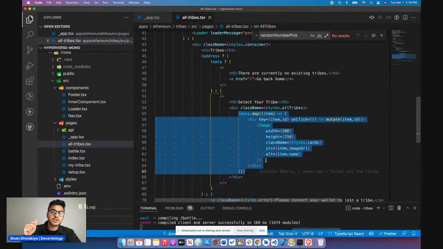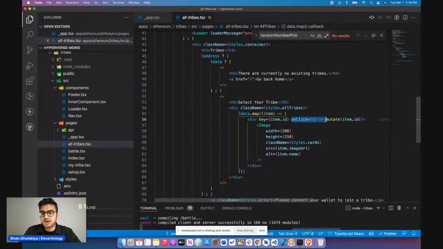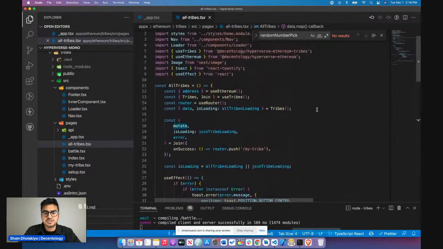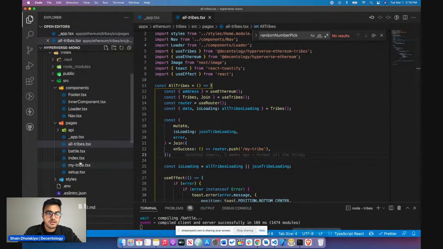And then for actually joining a tribe, we would click on the tribe. We can see here on click, we call this mutate function. What this mutate function is doing is simply calling join. We imported join from useTribes. We call join, and that does everything for you on the back end, from confirming the transaction to actually physically putting that data on the blockchain. After that is successful, we simply go to the my tribe route.